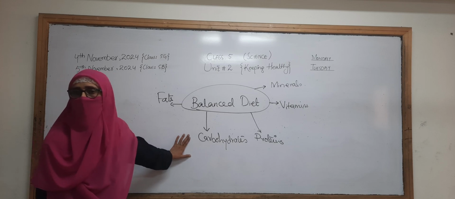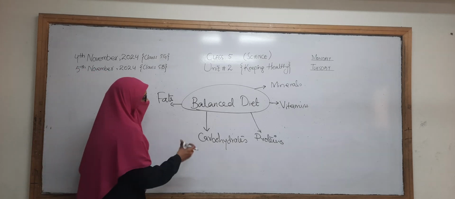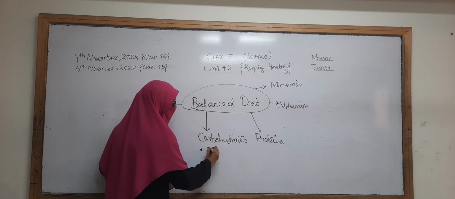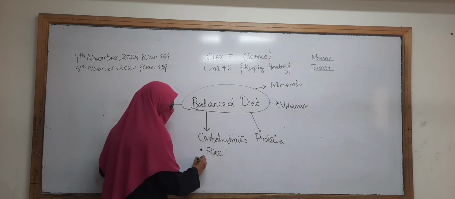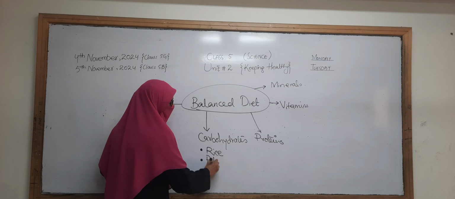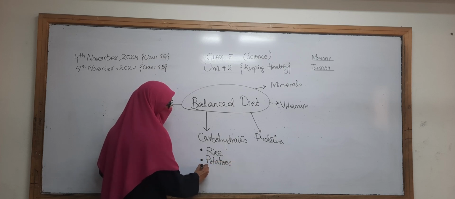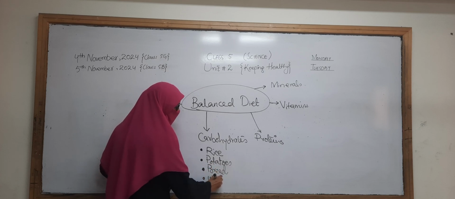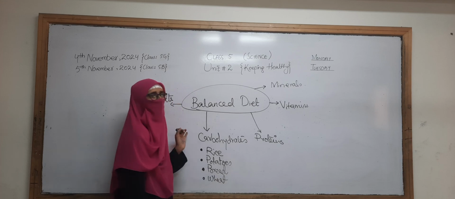Carbohydrates. Okay, good. In the carbohydrates there are rice that we eat, potatoes, then bread, and wheat, which has a rich amount of carbs in it.